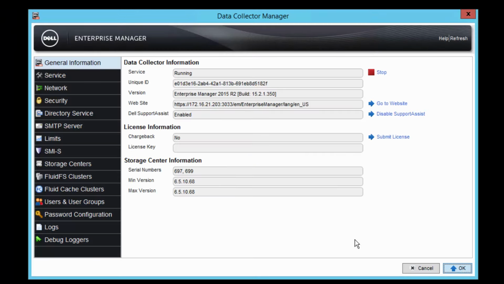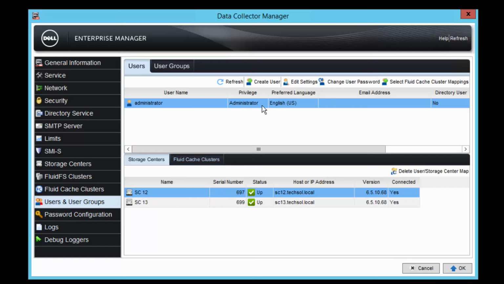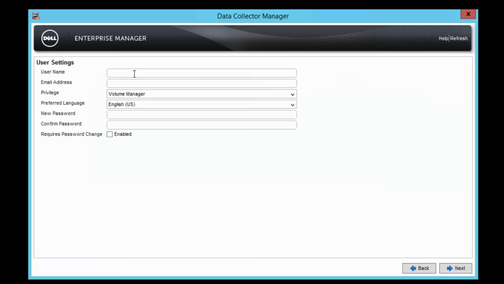Once logged into the Data Collector Manager, I'm going to create a new user. Now, this user is going to be used by vRealize to access Dell Storage's Enterprise Manager product, which is where all the statistics and alerts and everything is stored. So let's create that user. Effectively, what I'm doing is creating a service account for the vRealize Dell Storage Management Pack.